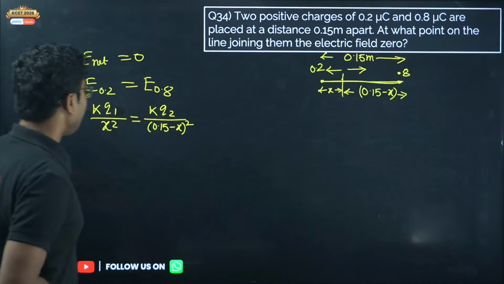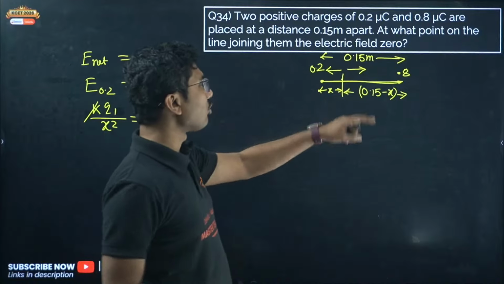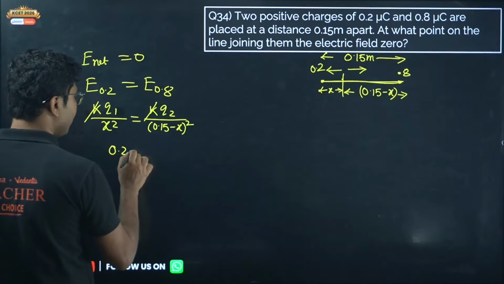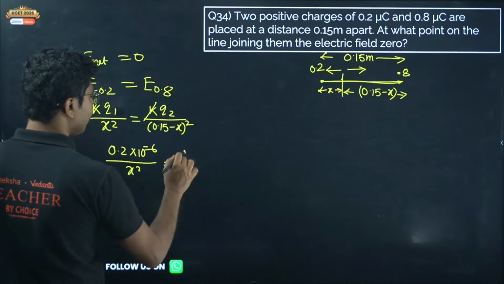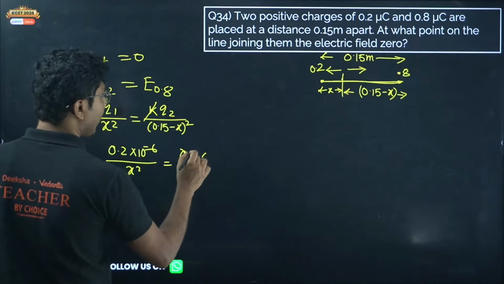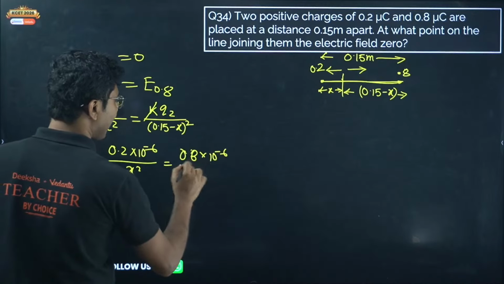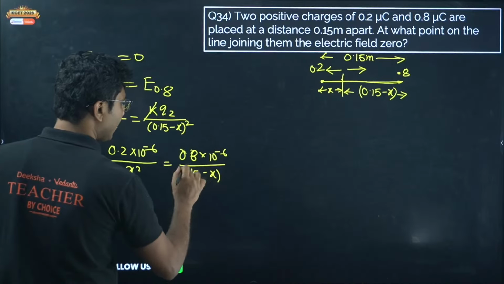Now k cancels. Put the values. You don't need to consider nanocoulomb or microcoulomb because that will be cancelled. So 0.2 into 10 to the power of minus 6 by x square equals 0.8 into 10 to the power of minus 6 by (0.15 minus x) whole square.